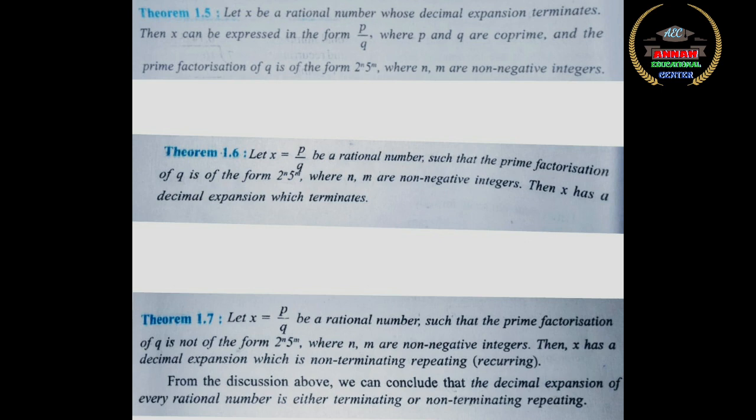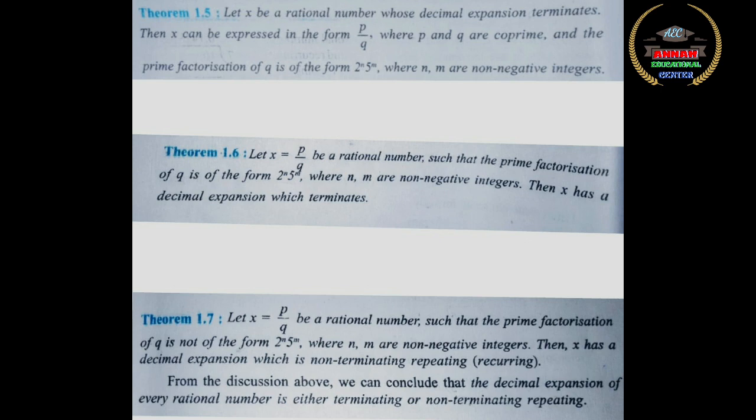and based on these two we can explain theorem 1.7 also, which I will read for you. Theorem 1.7 says, let x is equal to p by q be a rational number such that the prime factorization of q is not of the form 2 power n into 5 power m, where n and m are non-negative integers. Then x has a decimal expansion which is non-terminating, repeating, that is recurring. So I have read all the three theorems for you.